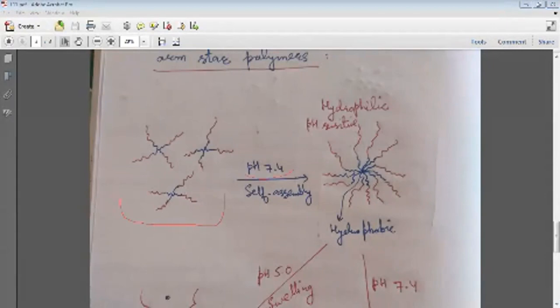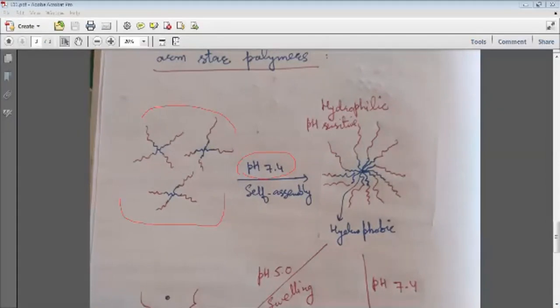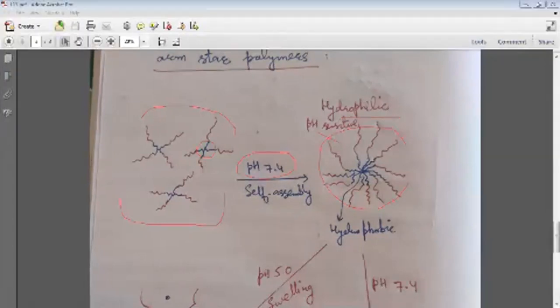Suppose we have a physiological pH, or body pH, that is basically 7.4. At 7.4, they self-assemble to form these types of aggregates. This portion which I have shown you with the blue ink is just the hydrophobic parts, and the red ones are hydrophilic parts. This hydrophilic part is basically pH sensitive.